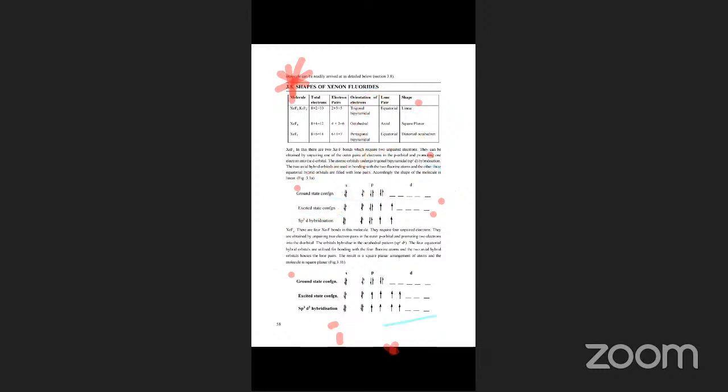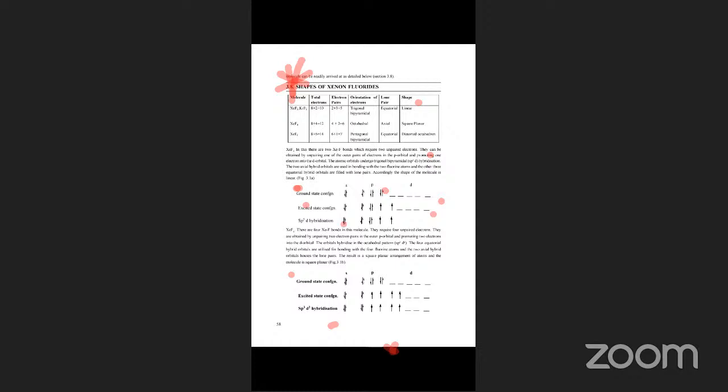In the exam, write sp3d hybridization and linear geometry. See, the ground state of xenon is ns2 np6. Now the excited state configuration is that 1 electron is jumped into the d orbital.